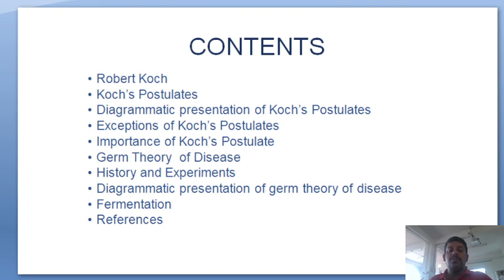This theory was first proposed by Louis Pasteur, famously known for the cholera, anthrax, and rabies vaccines, who developed the rabies vaccine, and he showed that putrefaction and fermentation occur due to the presence of microorganisms. Putrefaction means when particular food spoils, when the particular food gets fermented. So how could these things happen? These things only happen by the attack of bacteria, anaerobic bacteria. Fermentation always happens in the absence of oxygen, okay, in the presence of anaerobic bacteria.